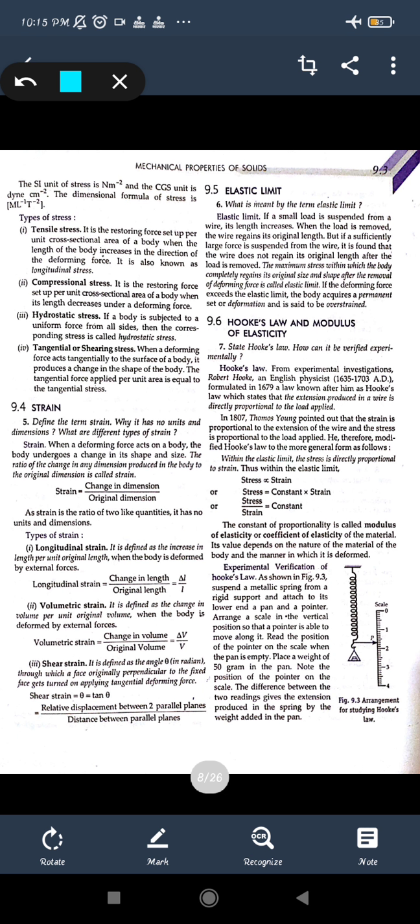So when the deforming force applied is more than the normal elastic limit, then it will be considered as overstrained. Beyond the elastic limit, the body will be permanently deformed.